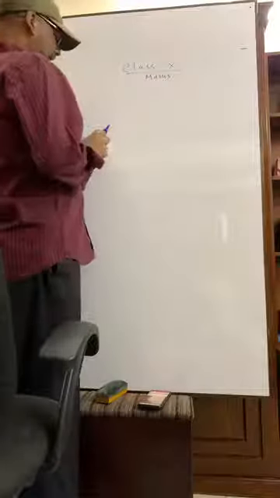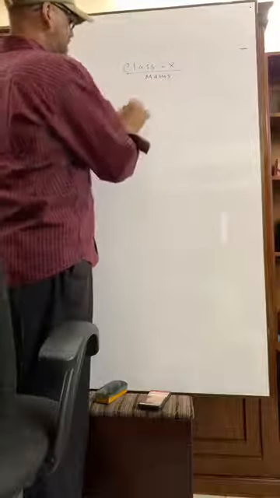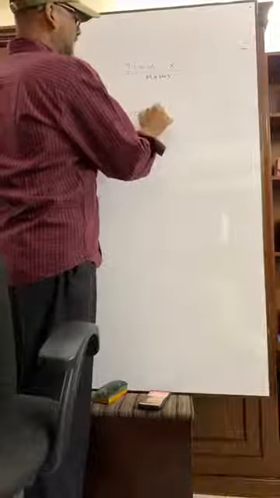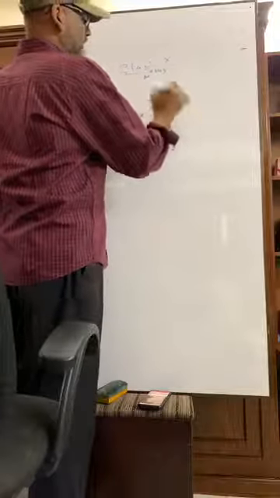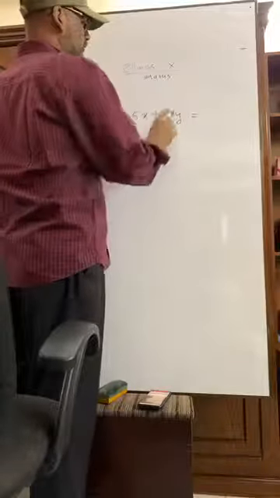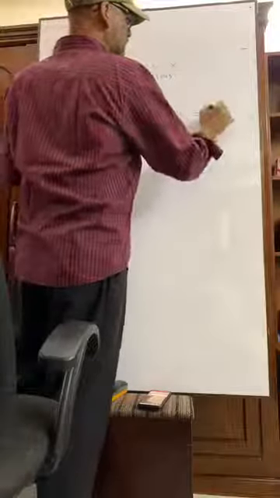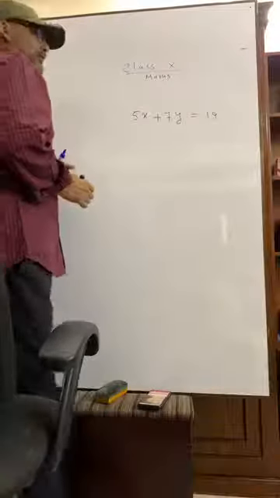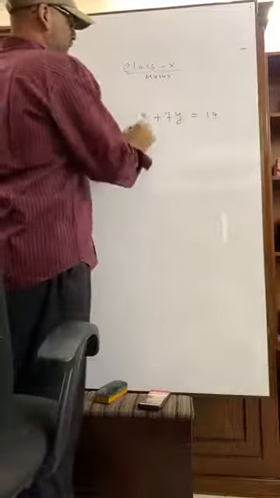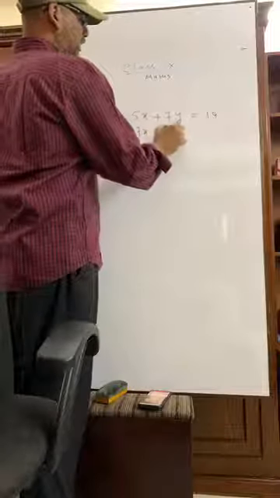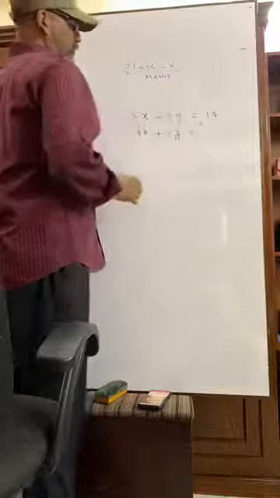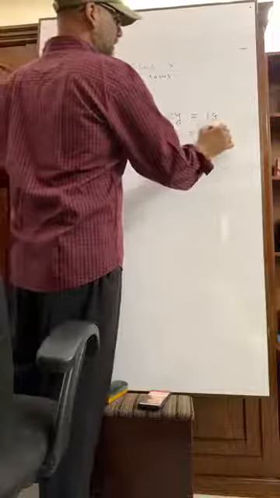A math is given like this. Suppose 5x plus 7y is equal to 19. Have you seen? 7x plus 5y is equal to 17.